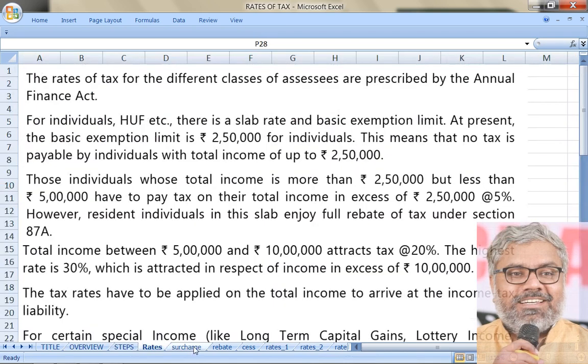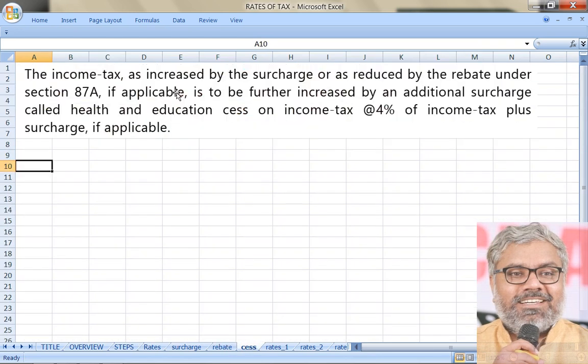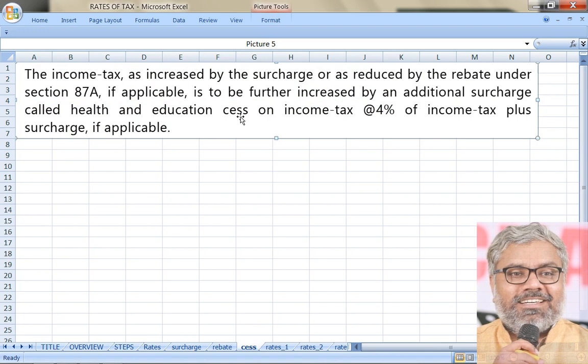So that is the rates of tax for individuals, HUF, AOP, BOI or artificial juridical person, with section 87A rebate and with health and education cess also. Whenever we have the income tax as increased by surcharge if any, or as reduced by rebate under section 87A if applicable, it should be further increased by an additional charge called health and education cess.